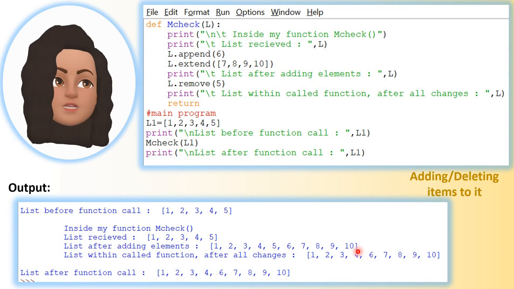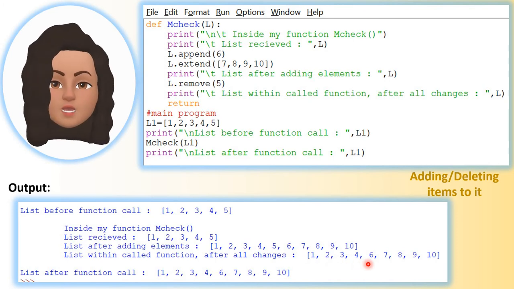Now L dot remove of 5 will remove the element 5 from the list. So now list within called function after all changes, by removing the element 5, is 1 2 3 4 6 7 8 9 10. Now it will come back to the main program after the function call, which is a print statement. It will print list after function call, L1 is 1 2 3 4 6 7 8 9 10.